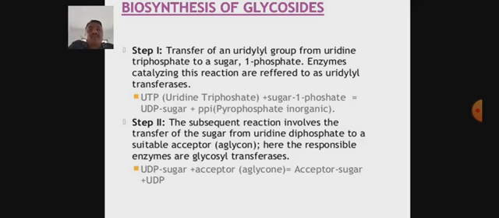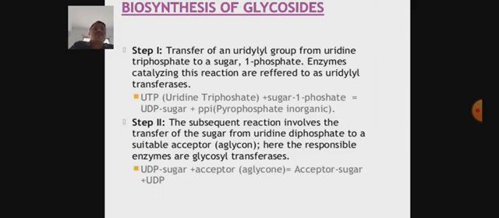Biosynthesis of glycoside. It takes place in two steps. In the first step, uridine triphosphate reacts with sugar 1-phosphate. It gives uridine diphosphate sugar and inorganic pyrophosphate. In the second step, the uridine diphosphate sugar molecule reacts with the acceptor, or aglycon moiety of the glycoside.